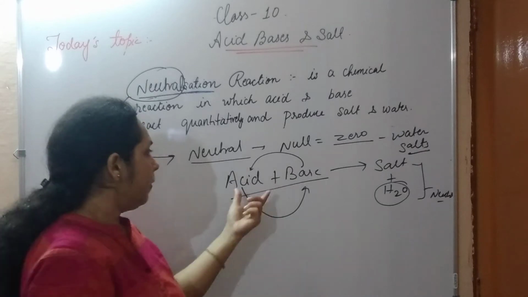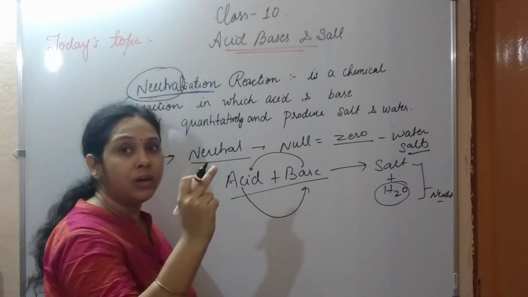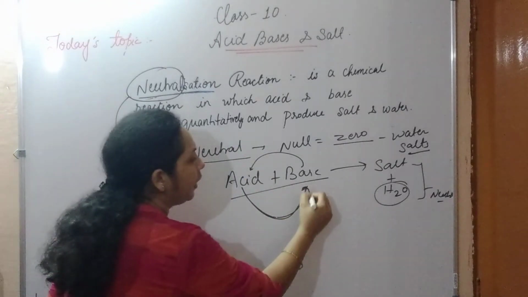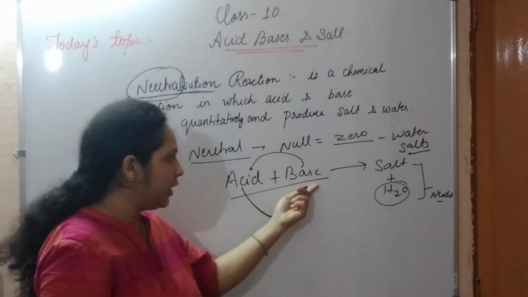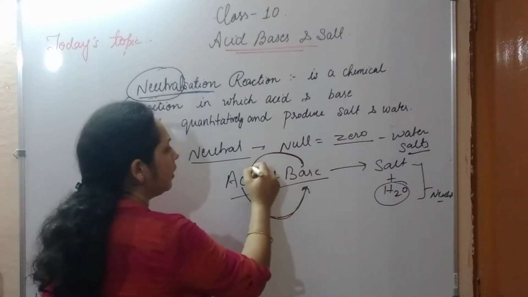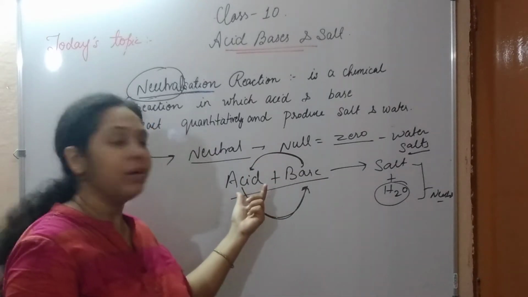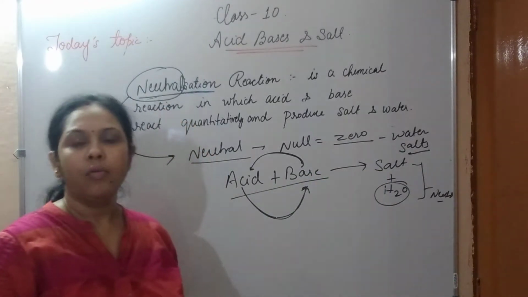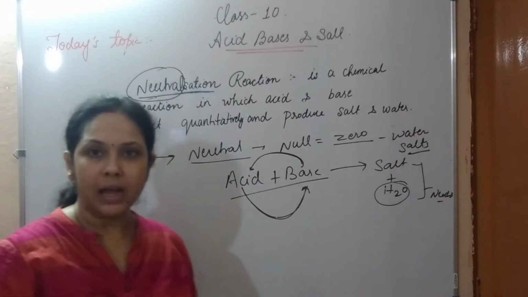Neutralization, the word is neutral here, meaning acid nullifies and decreases the effect of base, and base nullifies the effectiveness of acid. So here we get the salt and water. So this is the neutralization reaction.